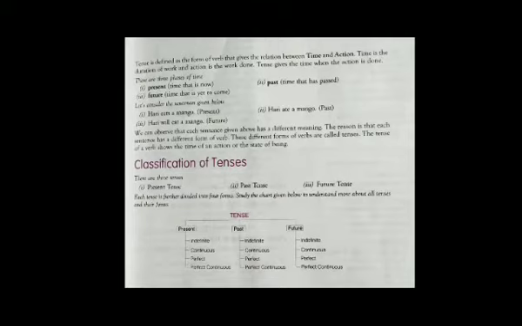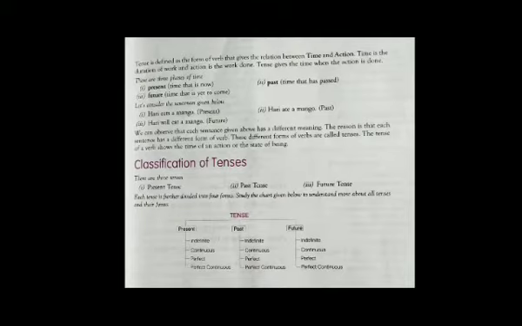Basically, there are three phases of time: present, which shows time that is now; past, time that has passed; and the third one, future, time that is yet to come. There are three tenses: present tense, past tense, future tense. Each tense is further divided into four forms.